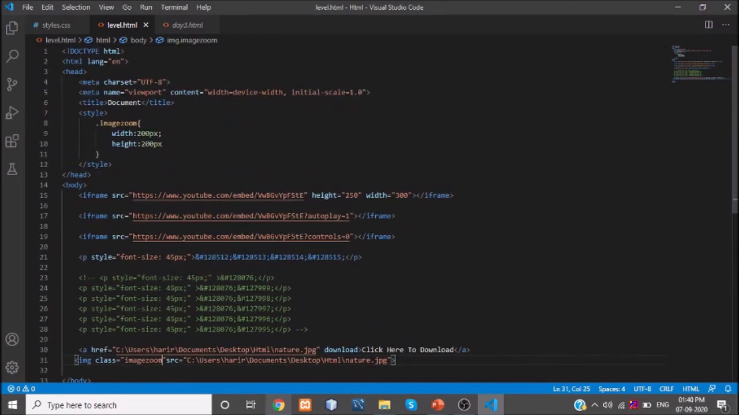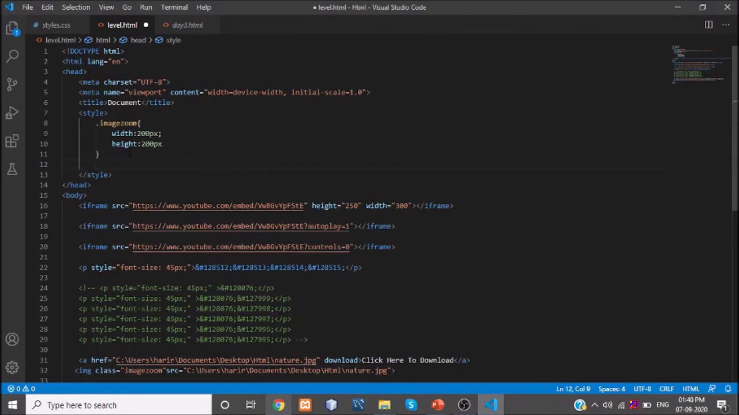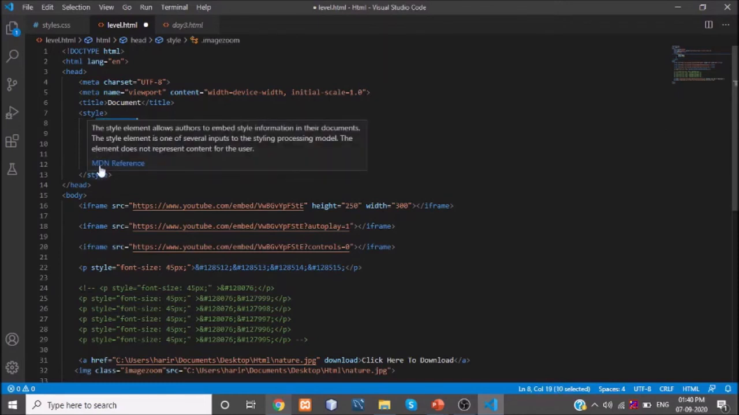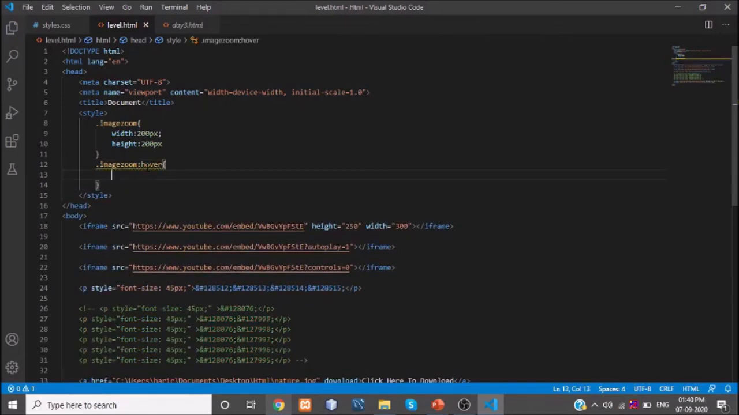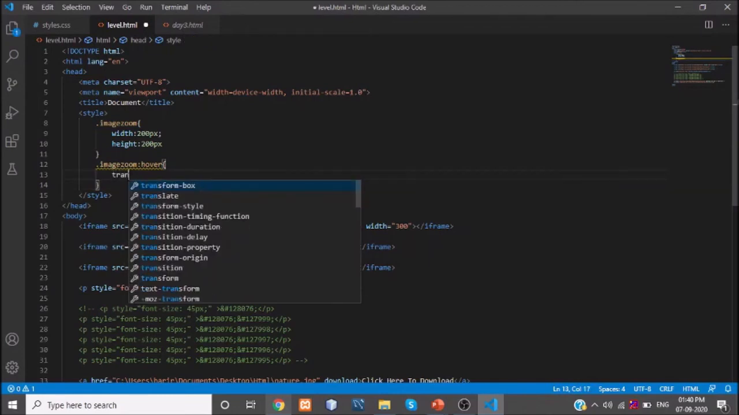Next step, what we have to do, I'm adding another class for when I hover this. For that, I just pasted the name, saying colon hover. This hover you guys have already learned, so I am not explaining the concept of hover here, just mentioning what it is. When I hover this image, I am using a property